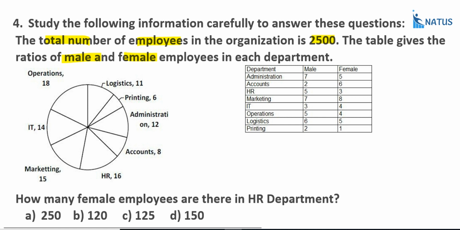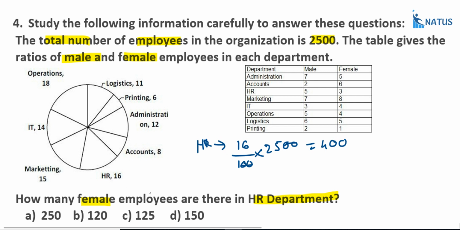Now what is the first question here? How many female employees are there in the HR department? Suppose the total number is 2500. What is the percentage of HR? That is 16. So in the HR department, the total number of persons is 16% of 2500, that is 16 by 100 into 2500. It gets cancelled, and this is equal to 400.